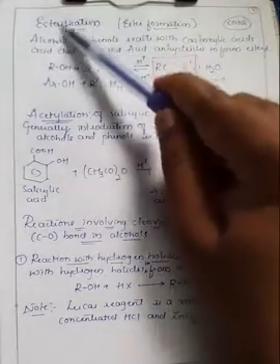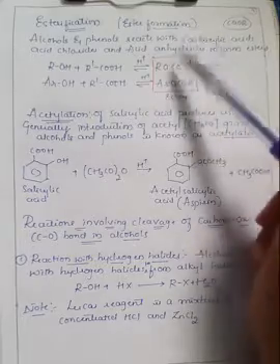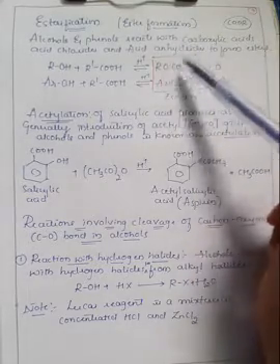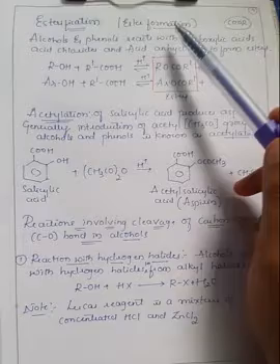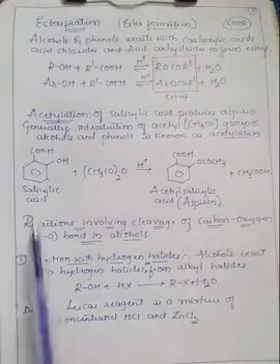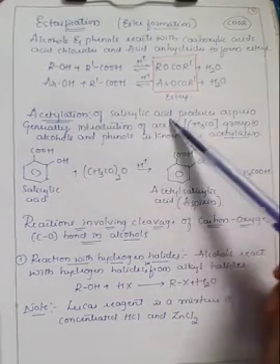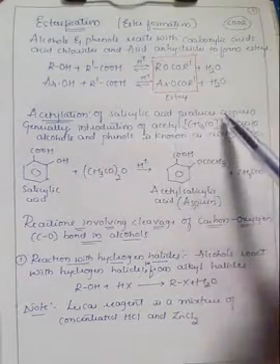Esterification means, if you divide the word, you get two words, that is ester formation reaction. In a reaction, if an ester is formed on the product side, then that reaction is generally called esterification or ester formation reaction. And the next one is acetylation, right? So acetylation of salicylic acid produces aspirin, right?